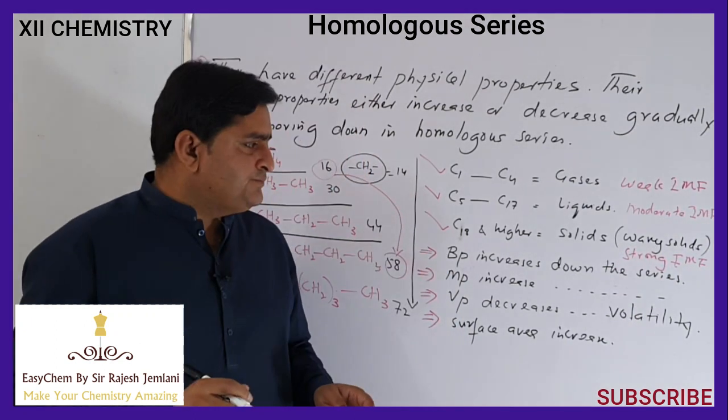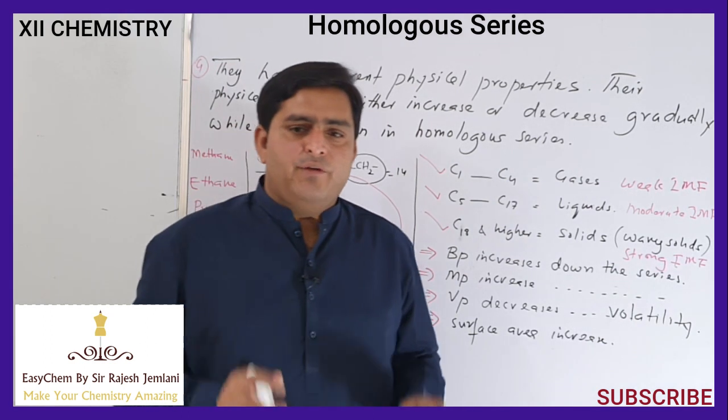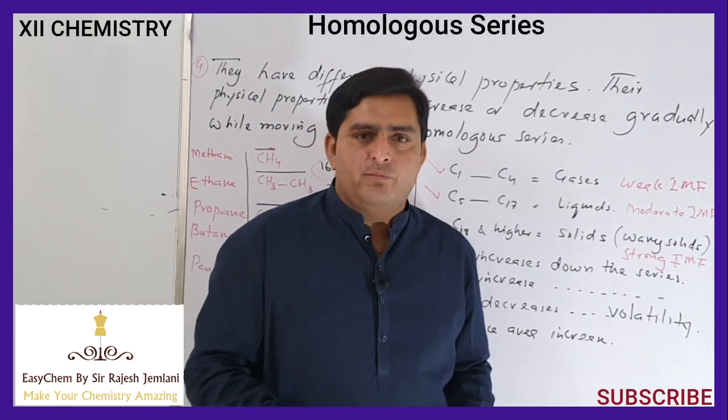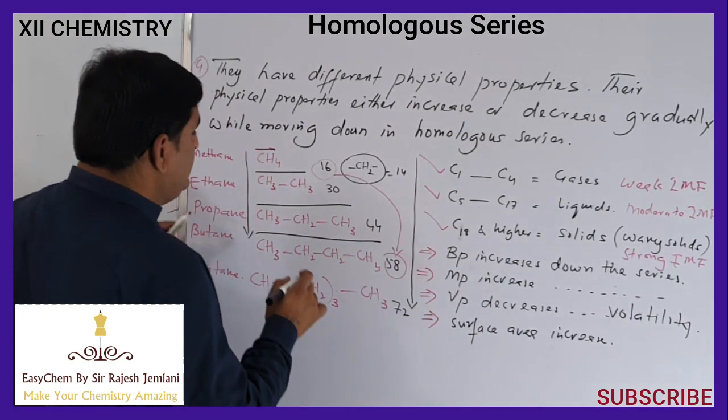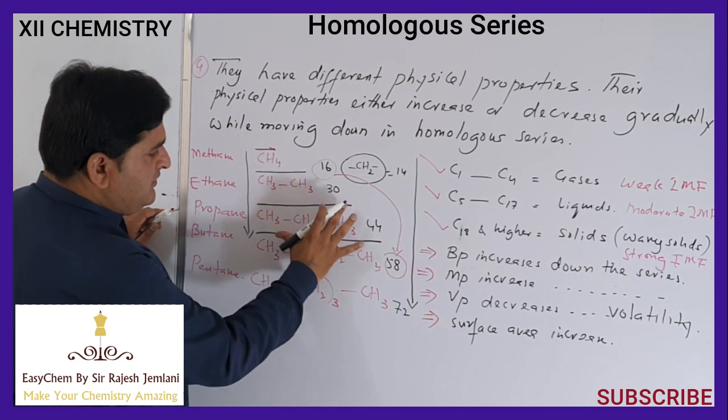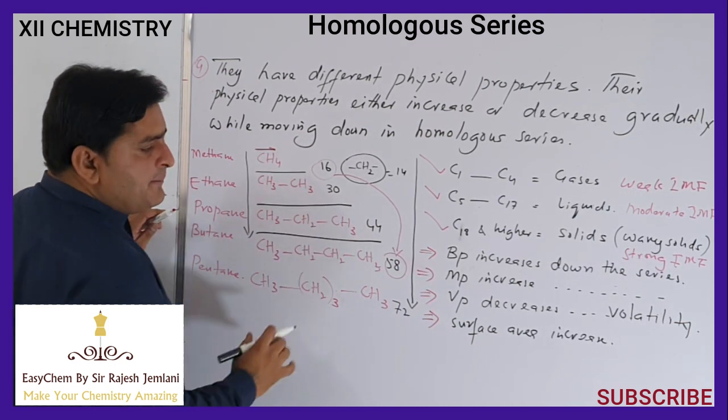In case of isomers, if we have a straight chain compound as well as its branch chain isomer, we know that surface area increases as the number of carbon atoms increases.